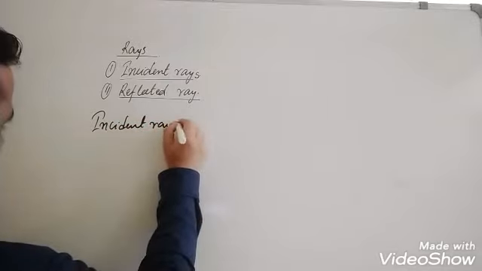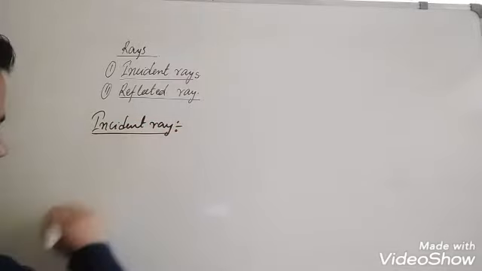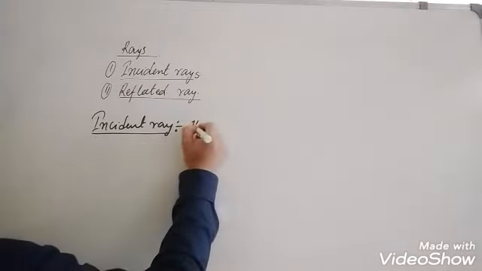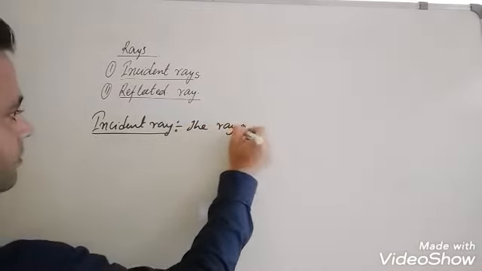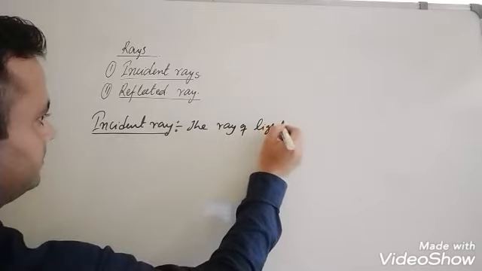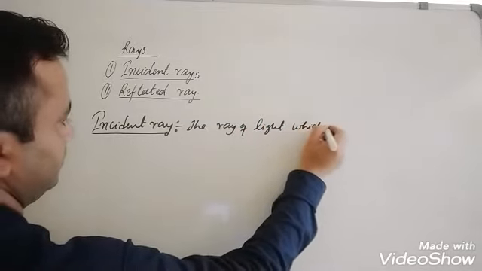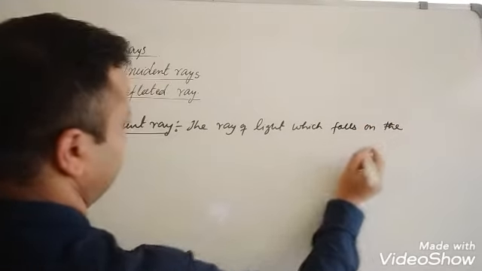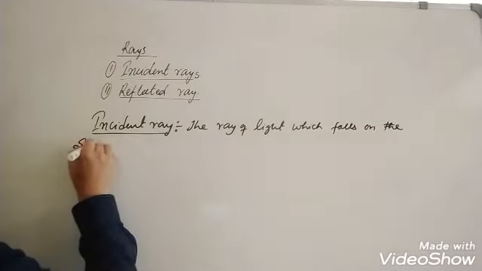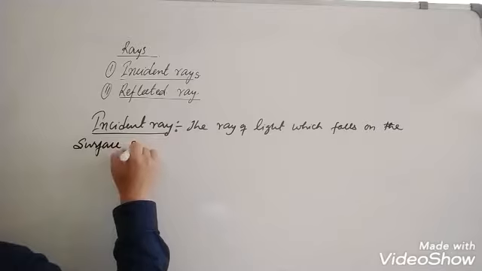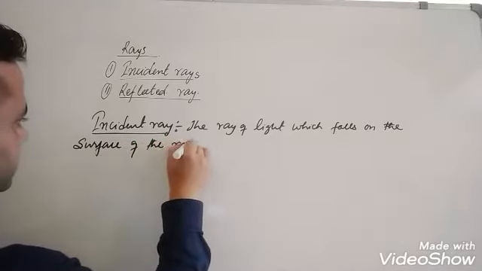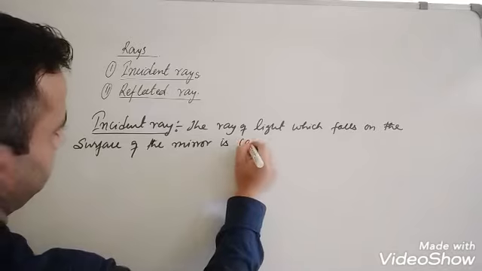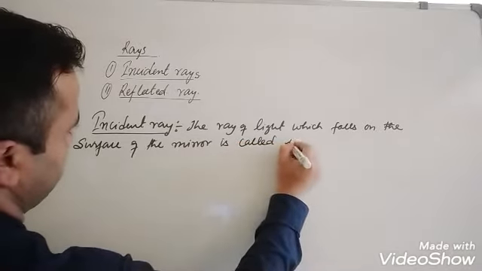Incident ray. The ray of light which falls on the surface of the mirror is called incident ray.